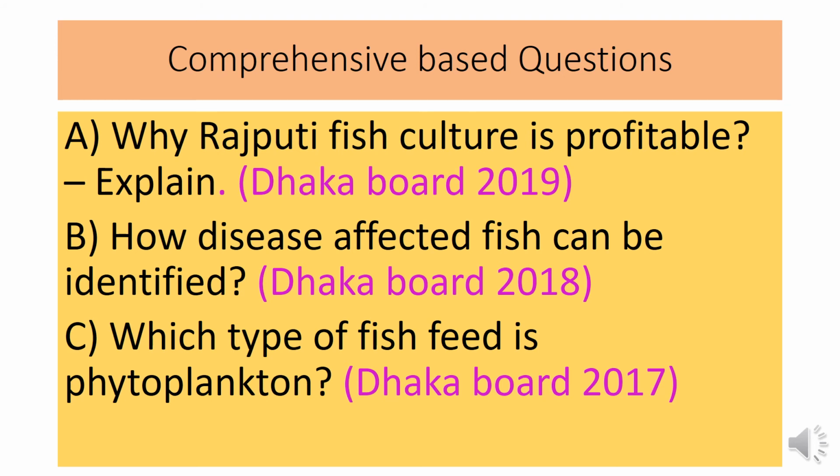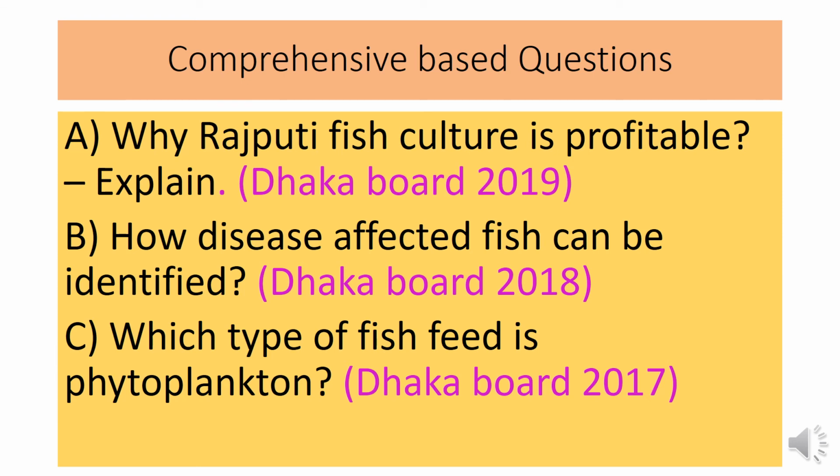These are the characteristics or symptoms when a fish is affected with diseases. So if we find these types of symptoms, then you can identify that it is a disease affected fish.